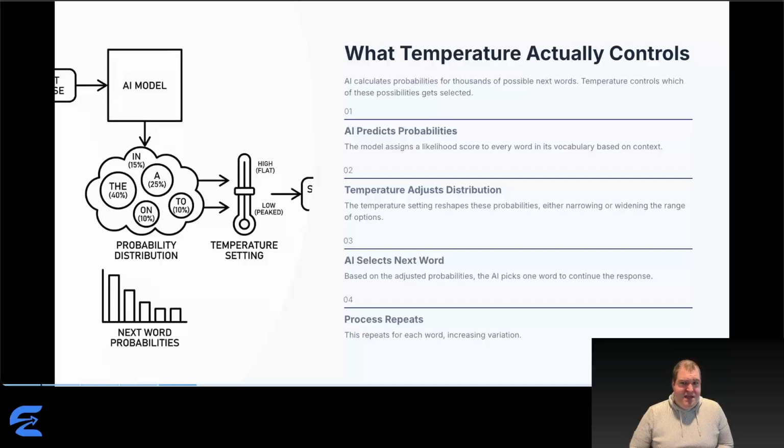If AI picks "the" instead of "a", the distribution for word 2 shifts. Different words become more or less likely. This happens hundreds of times per response. That's why you get variation, not because AI is thinking differently, but because temperature influences which branch it takes through probability space at each step.